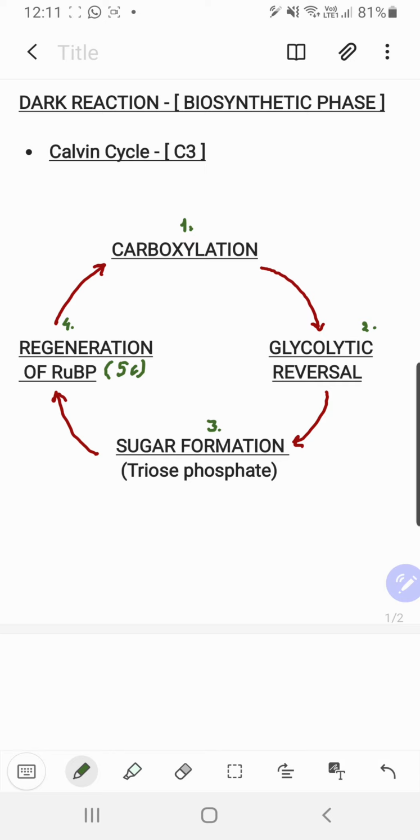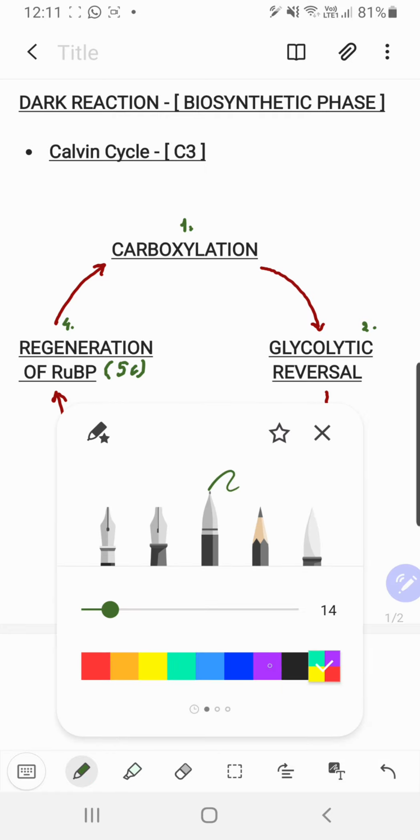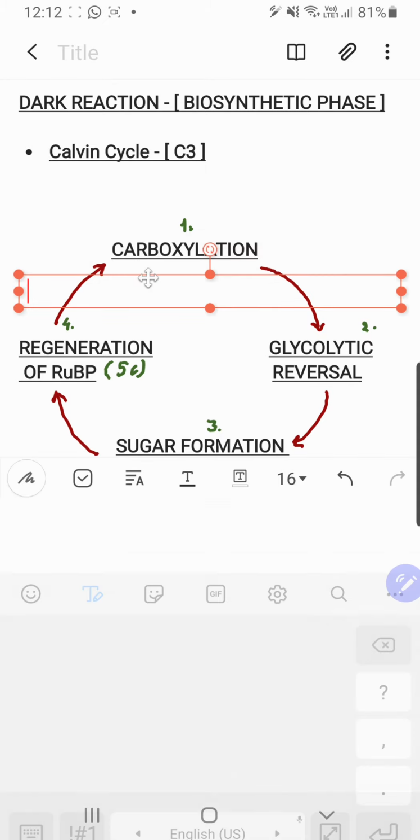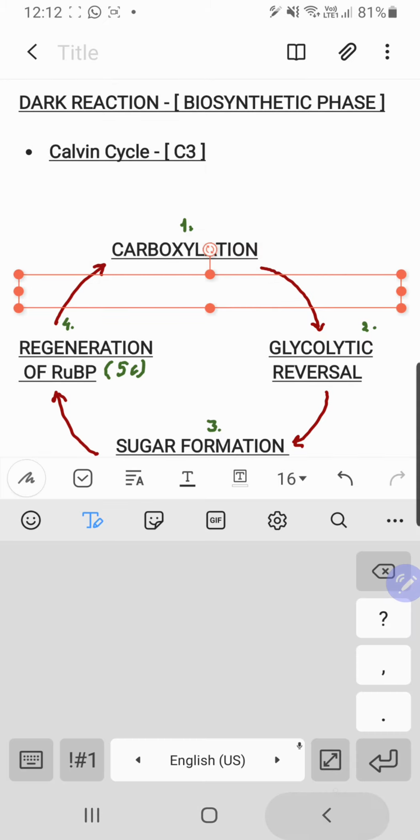So understand that during carboxylation I used a word, fixation of carbon dioxide. But before we mention anything else, let us talk about the hero here. The hero means the most important enzyme which is responsible for the occurrence of this Calvin cycle by fixing atmospheric CO2, and that enzyme is RuBisCO.